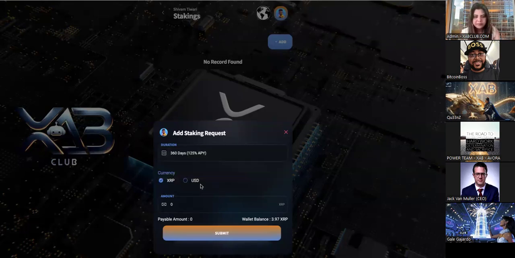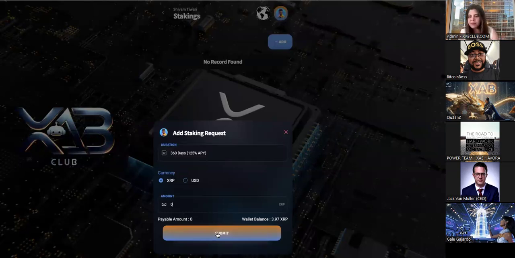Now, what happens here? You can choose to stake either in XRP or USD, and any amount that you have in your wallet is what you can choose to stake. So, for example, I only have 3.97 XRP here, so that's the maximum I can choose to stake. But in your fund wallet, it could be XRP that you've received as a result of bonus or commission that you've earned, or you could even externally fund that wallet. As long as you have the money in your fund wallet, you can use that for staking. You input the amount that you want to stake and you click on submit. It's as simple as that.